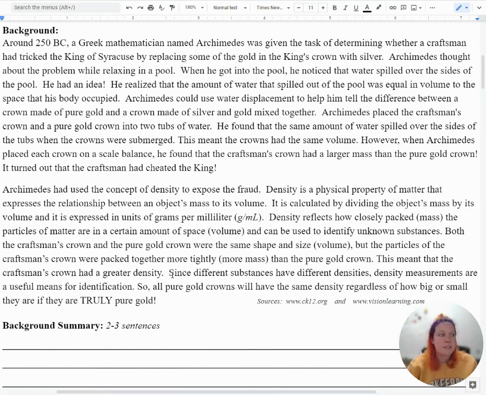Since different substances have different densities, density measurements are a useful means of identification. So, all pure gold crowns will have the same density regardless of how big or small they are if they are truly made of pure gold.